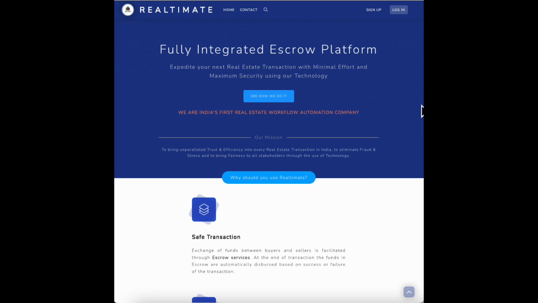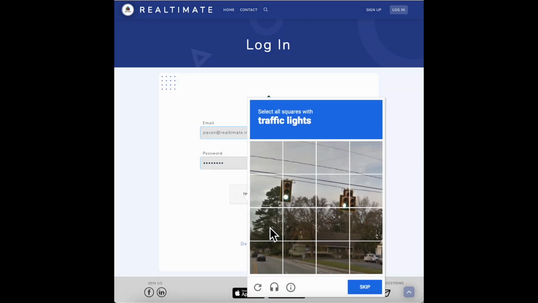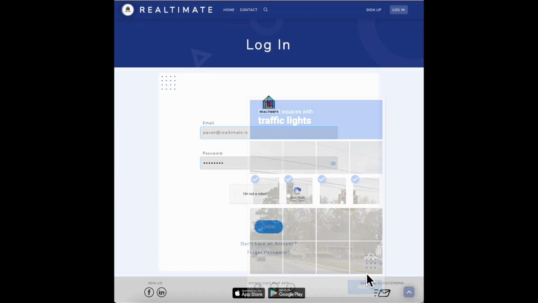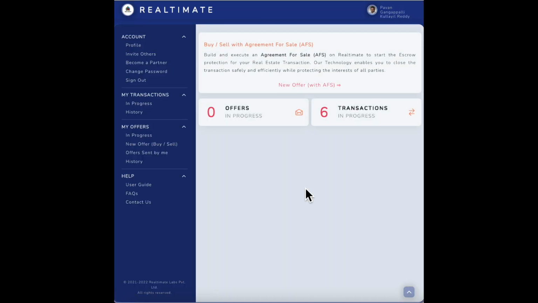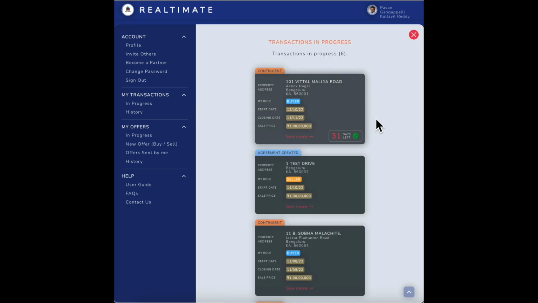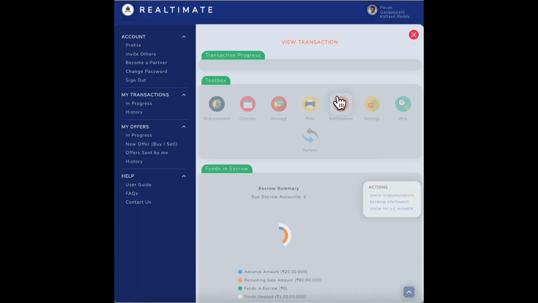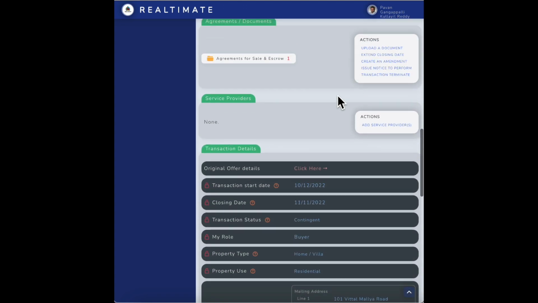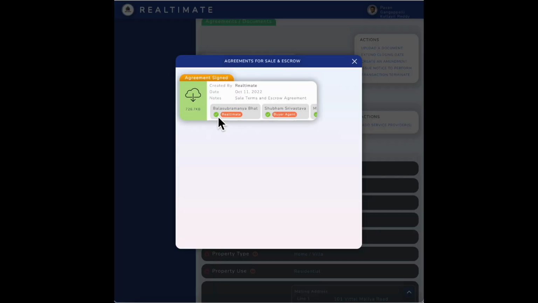So I went offline for a few minutes and had the other stakeholders like the seller and the agent sign off on the agreement as well. Let's take a look at what's happened. So when I log in and go to the transaction and scroll all the way down, look at these green check marks. That means all the stakeholders have signed.